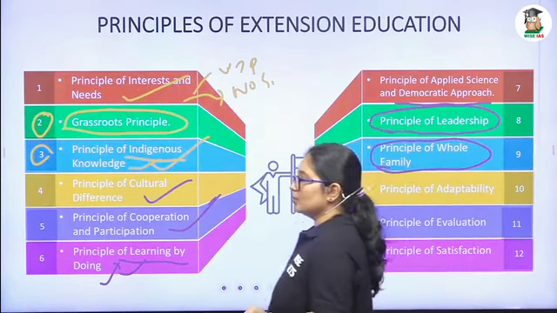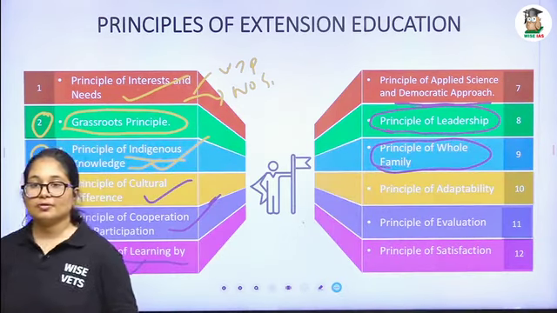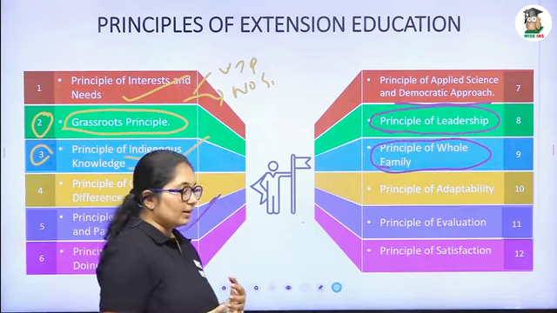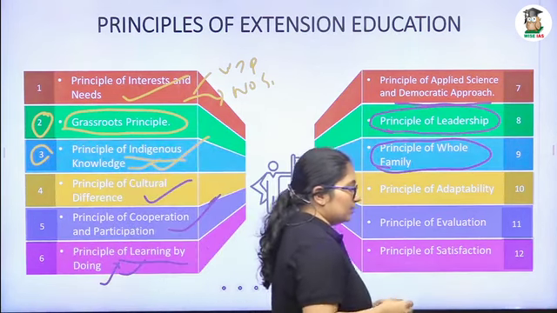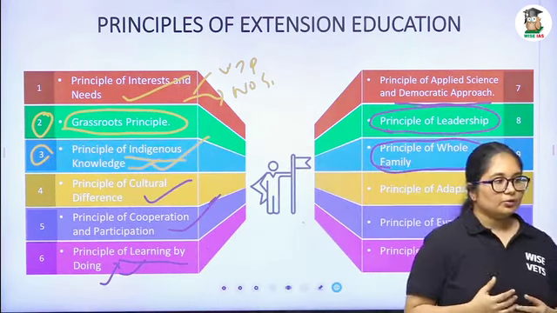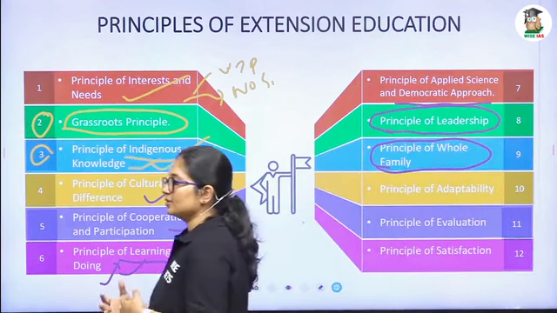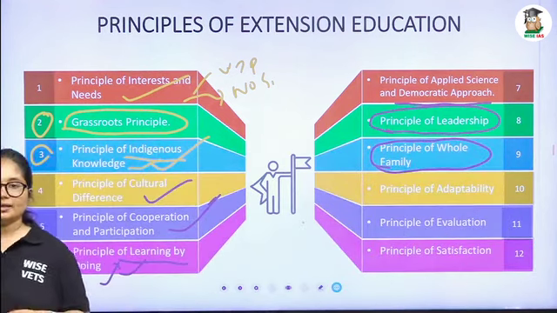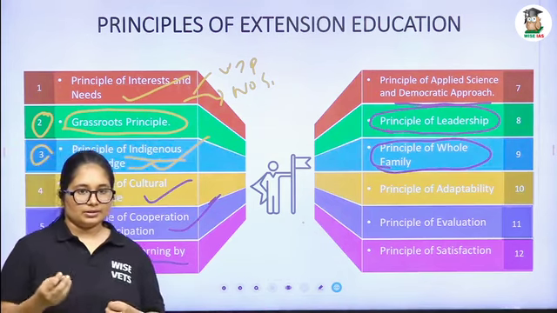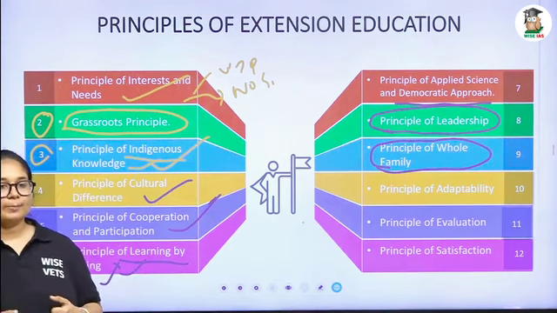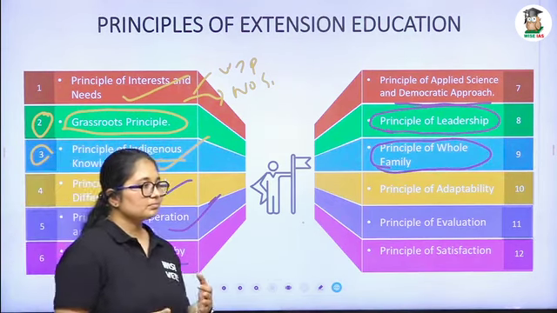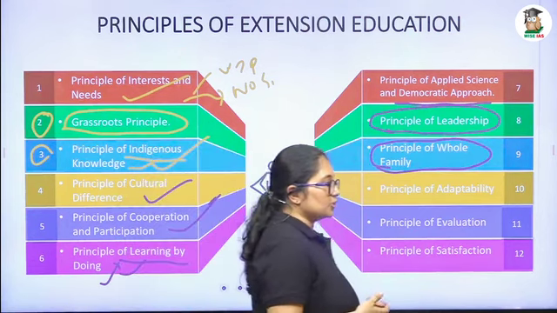Now the principle of the whole family approach. What is the basic unit of a society? It is the family. So instead of going for a single person or individual, we have to make sure that all the family members participate in our extension education. The mother, father and children should participate in the extension education program.